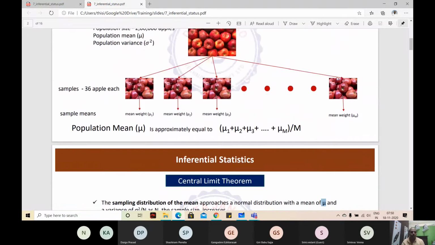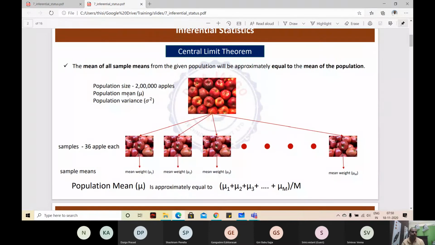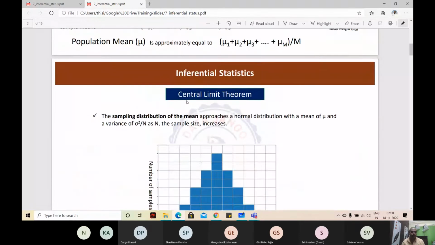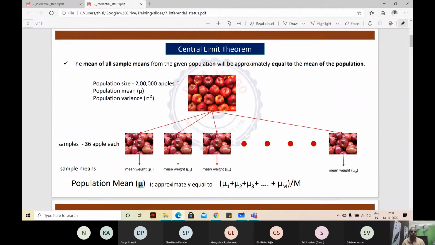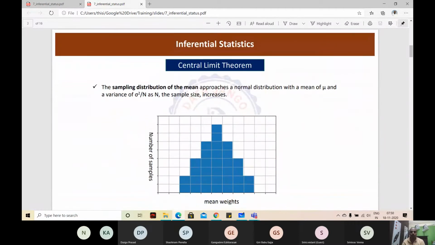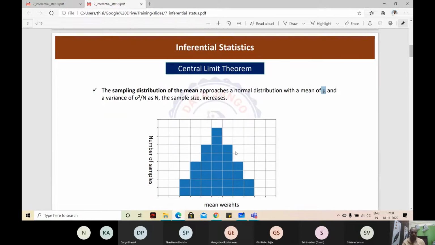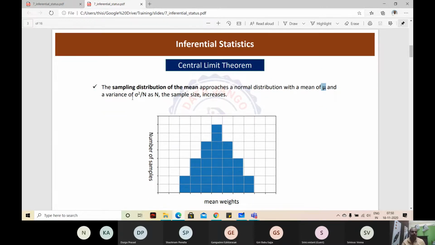What is mu? The population's mean. The mean of all these means is going to be equal to the population's mean. So the mean of the sampling distribution of means is going to be mu, and the variance is going to be sigma squared by n.